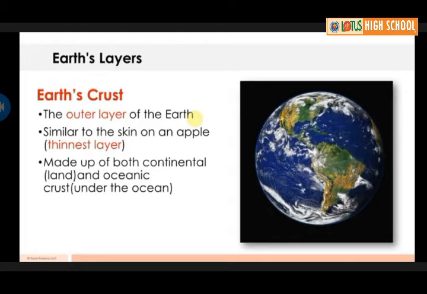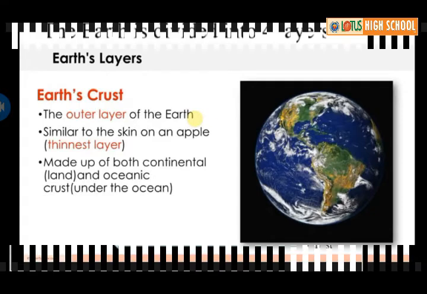Si stands for silica, Ma stands for magnesium. So the combination of Si plus Ma is known as Sima. Here the oceanic crust contains silica and magnesium, so it is called Sima.